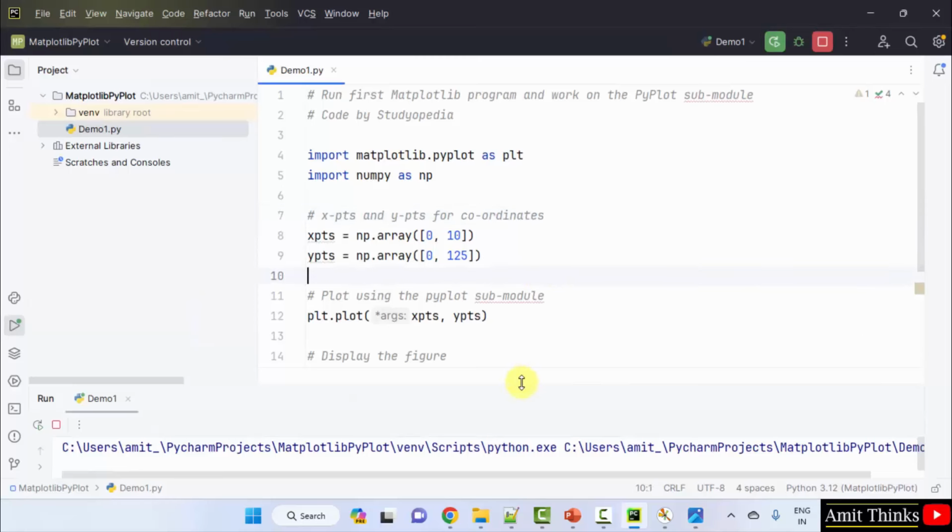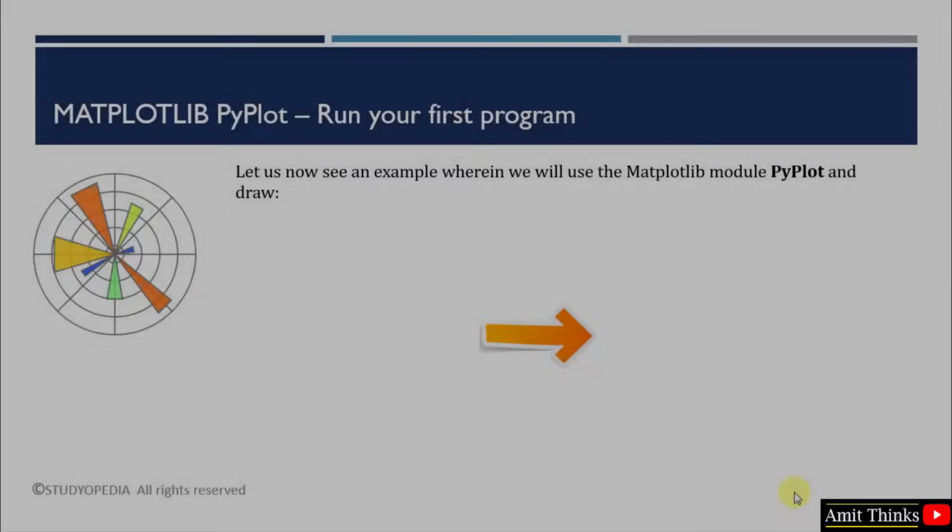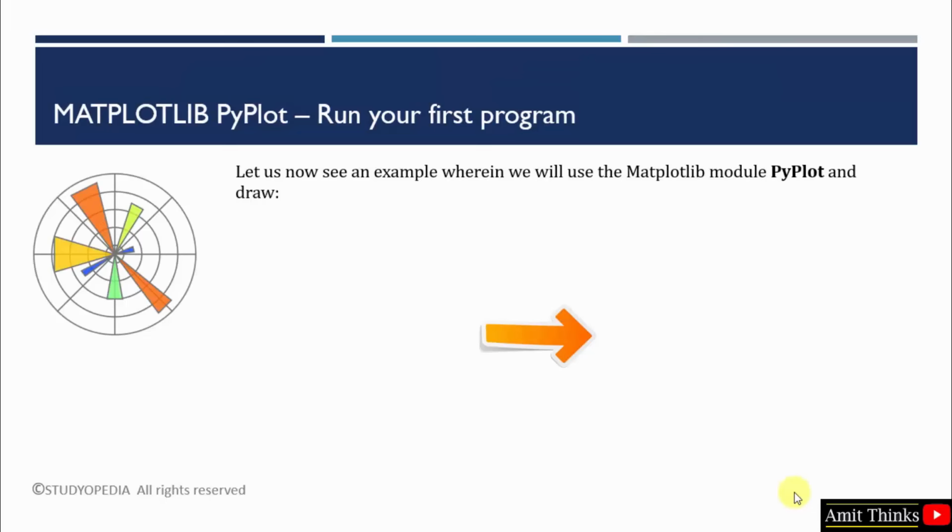Guys, we saw how we can run our first matplotlib program. We worked on the pyplot submodule.